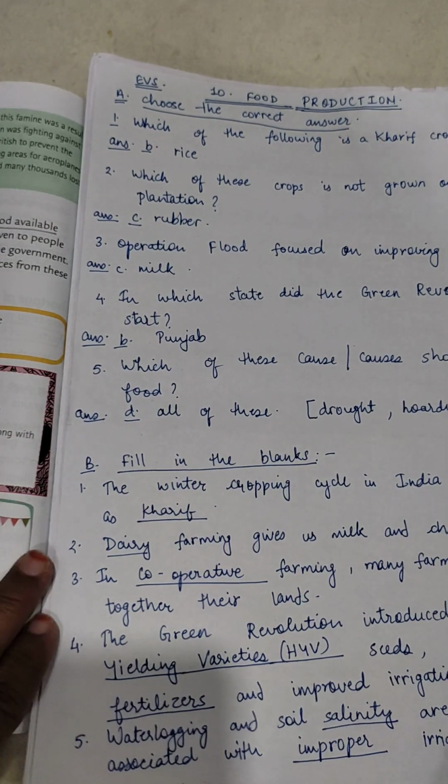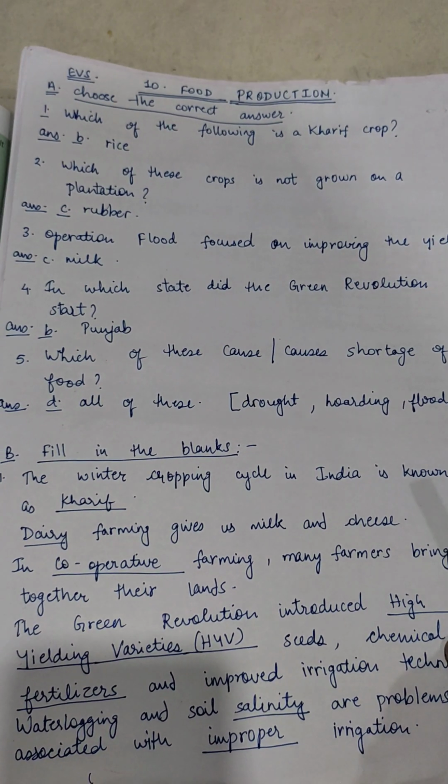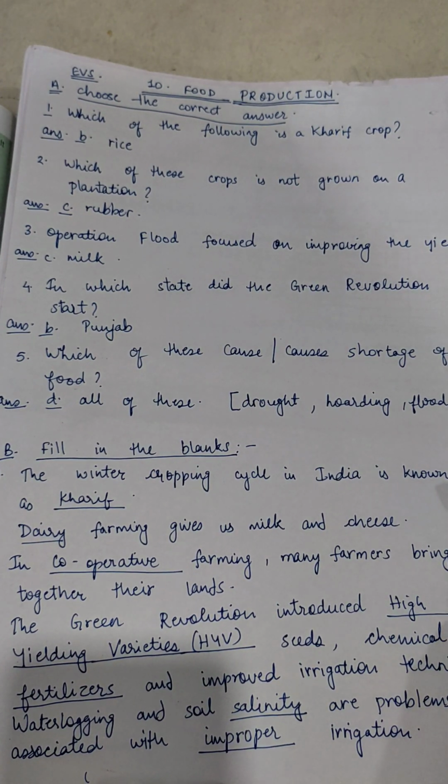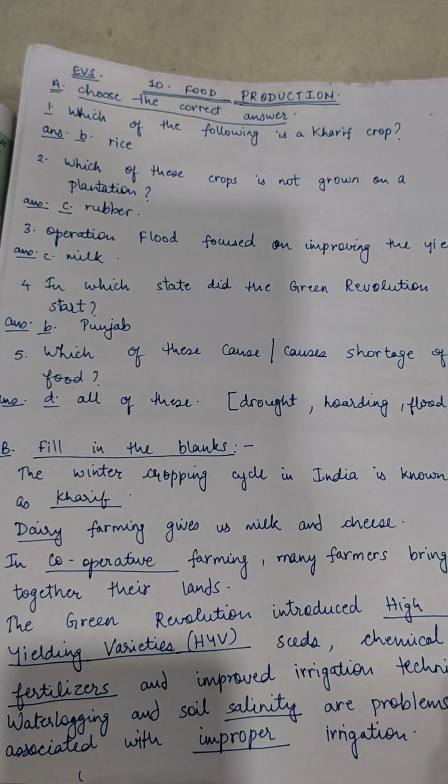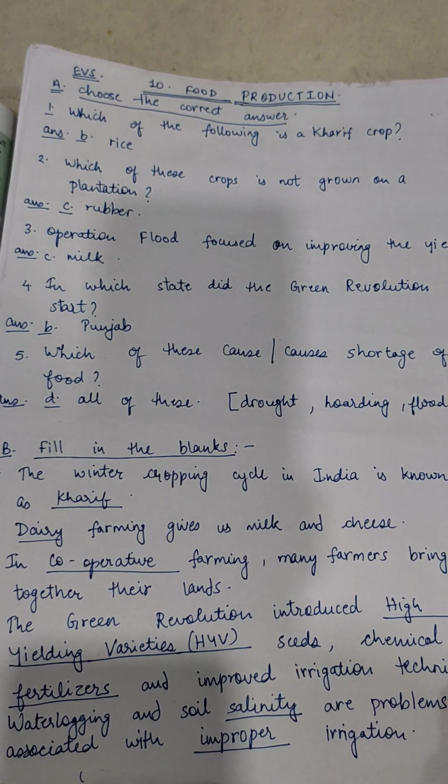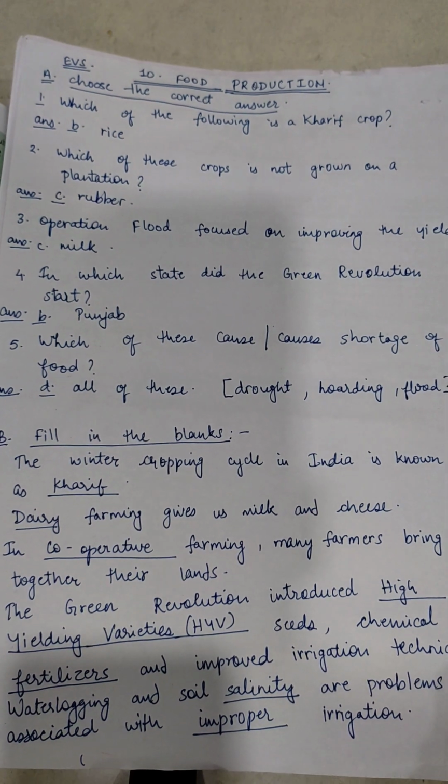Which of the following is a Kharif crop? Answer is B, rice. Second, which of these crops is not grown on a plantation? Answer is C, rubber. Third, Operation Flood focused on improving the yield of. Answer is C, milk.